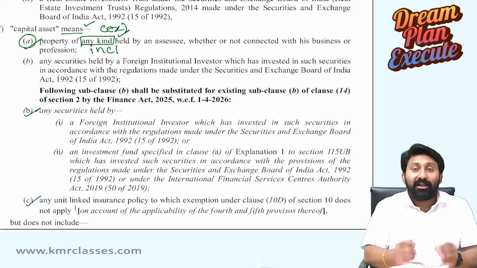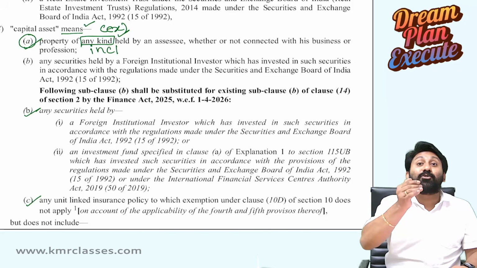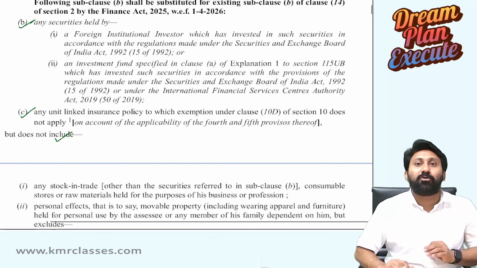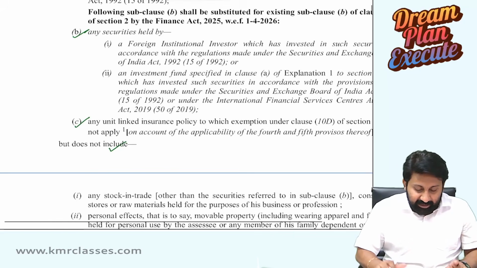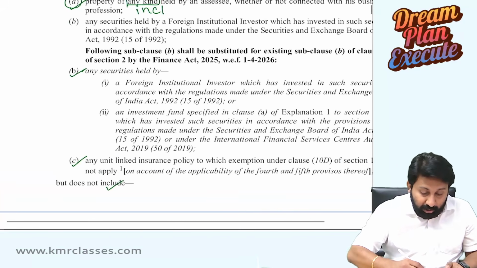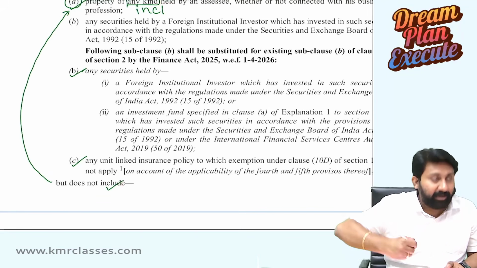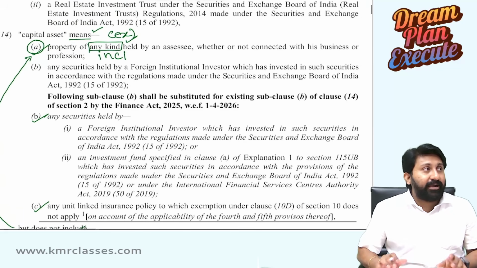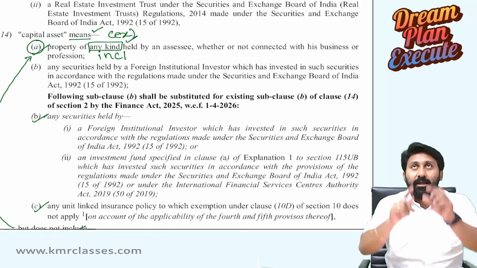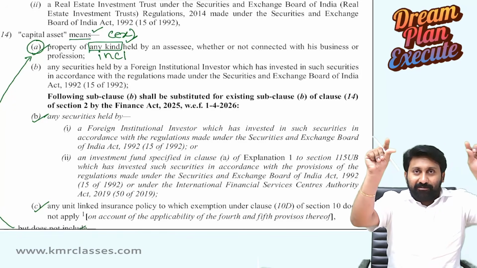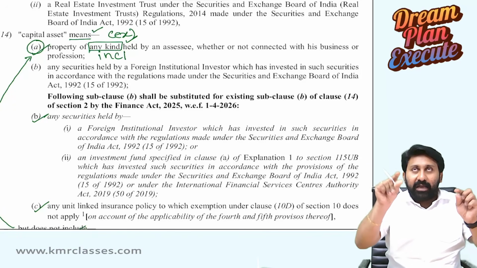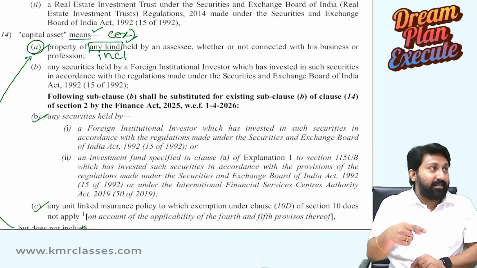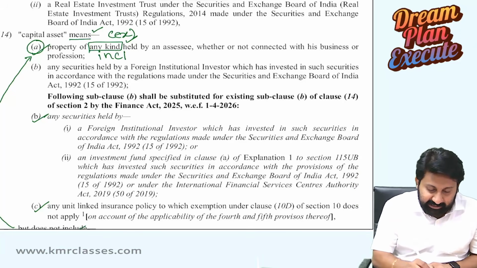But in that, the lawmaker wanted to exclude certain things. That's why "but does not include" came. Actually, this "but does not include" touches only A point, the exclusion. A point is an inclusive definition again. The overall definition is exhaustive. It has 3 points. The first point is inclusive. In that inclusive, these are not included. That's the way you need to understand.